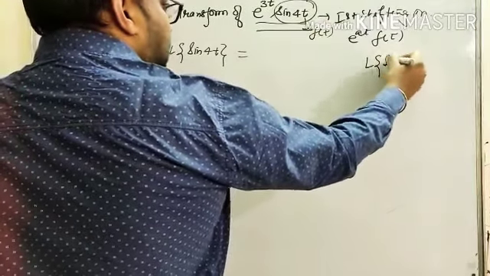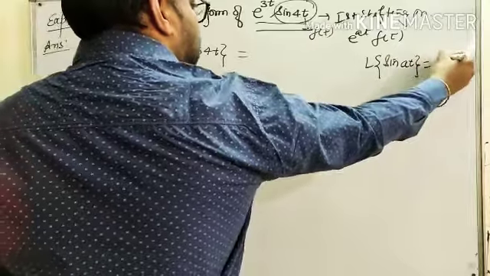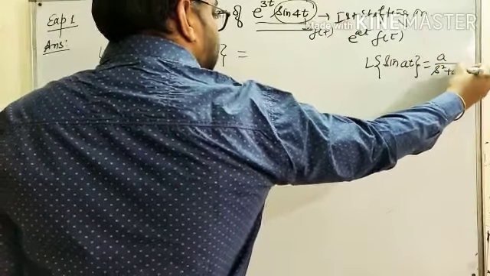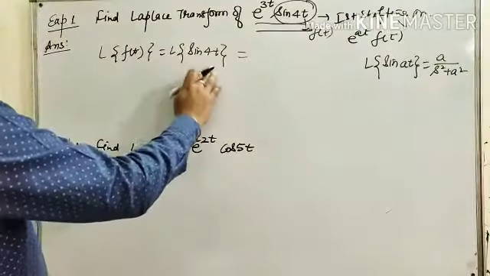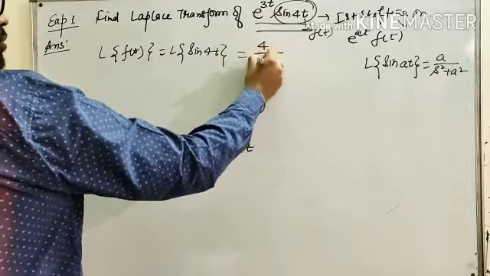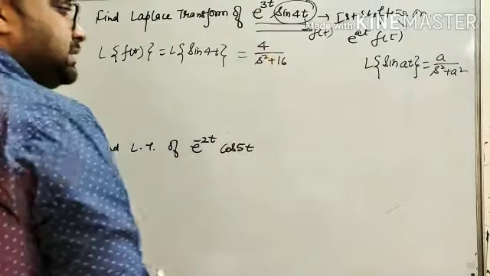Laplace transformation of sin at is equal to a upon s square plus a square. So Laplace transformation of sin 4t is 4 upon s square plus 16.